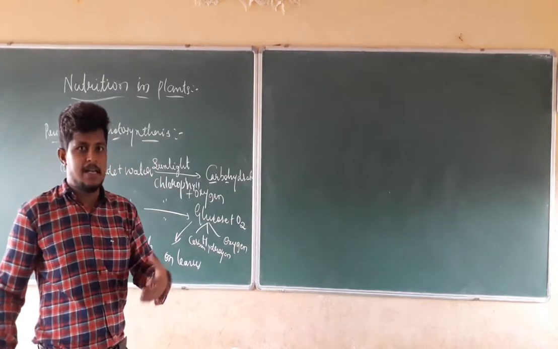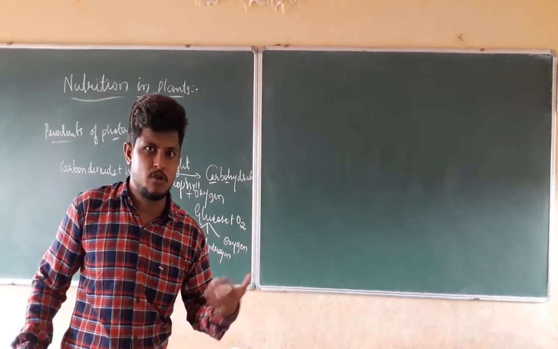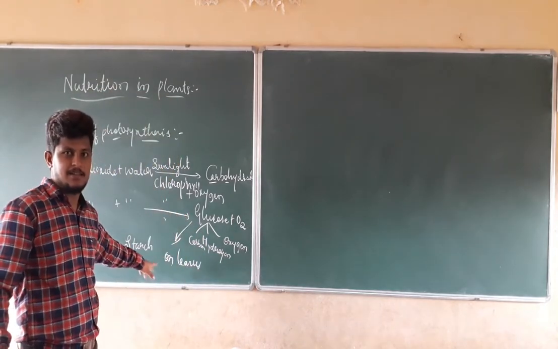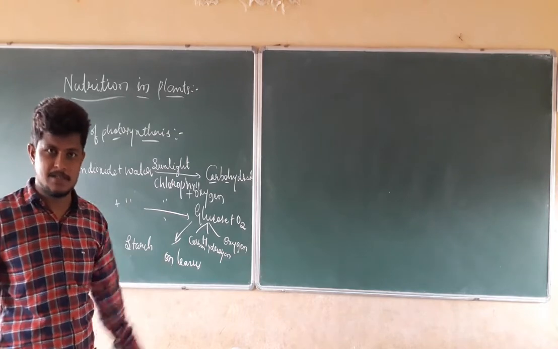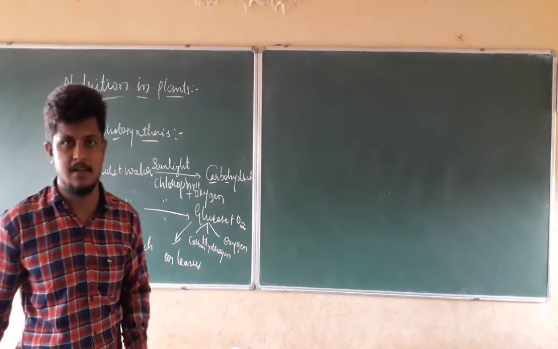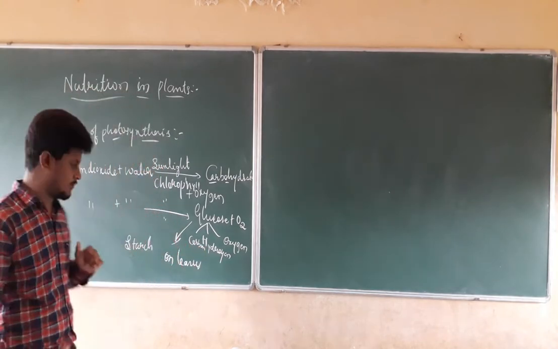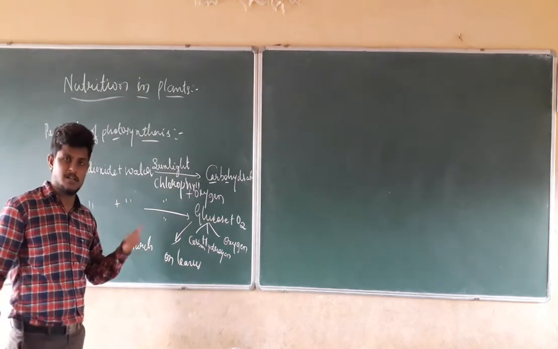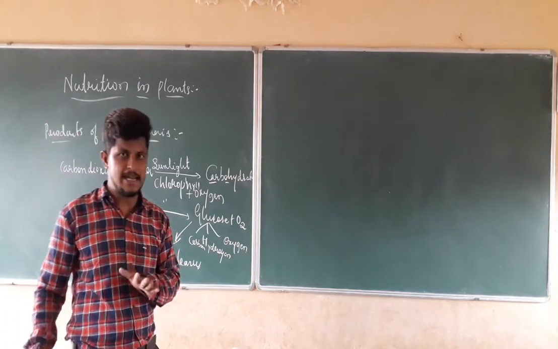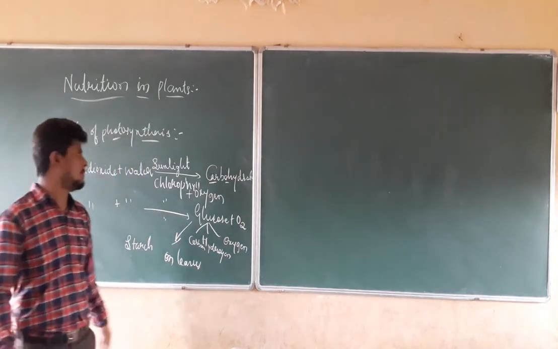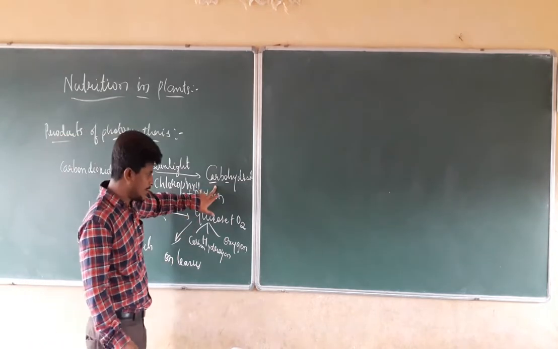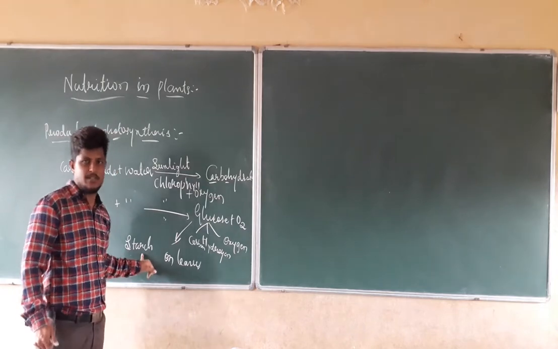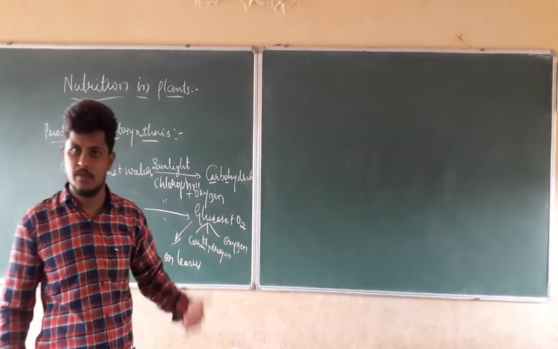The production of food is going to happen in the daytime only. At night time, the plants are going to utilize the starch for the purpose of energy and growth. So that starch will be produced and stored on the leaves. These are the products which come from photosynthesis: carbohydrate in the form of glucose, which is converted into starch and stored.